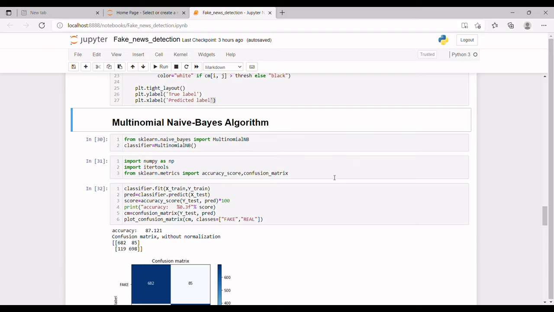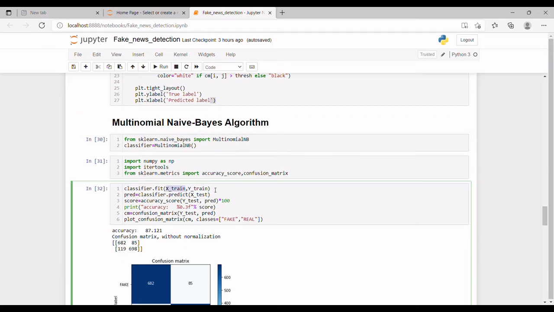Now we train our data by the fit method. As we can see here, X_train and y_train are our training data, and the predict method is used for testing data, which is stored in an object named pred. We see the score by accuracy_score and multiply it by 100 to give it out of 100, as a percentage, and we can see our multinomial Naive Bayes algorithm accuracy is 87%.